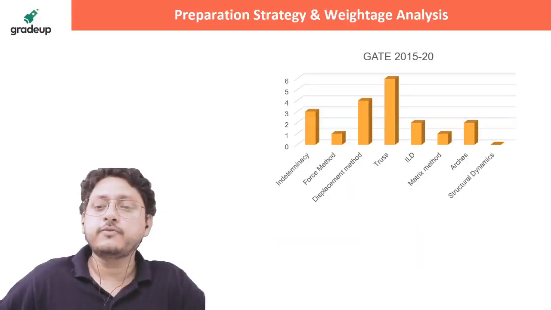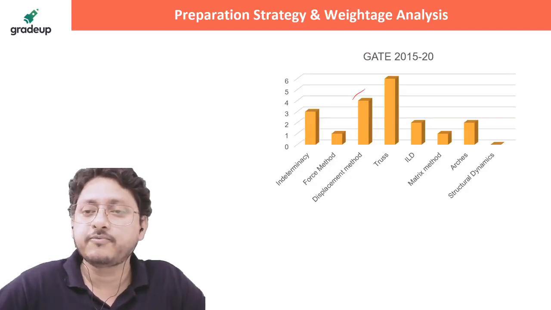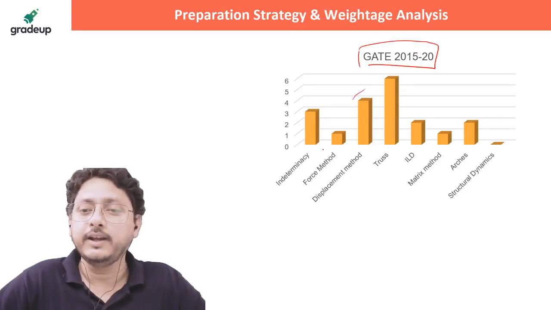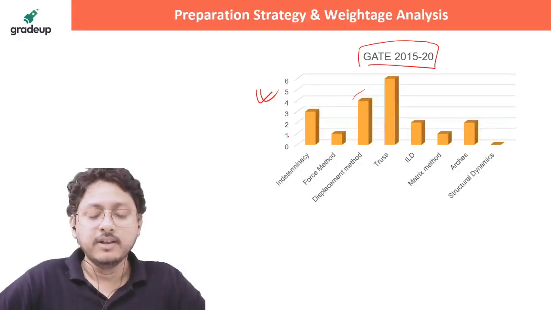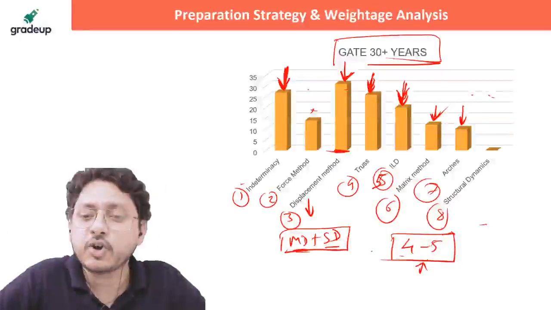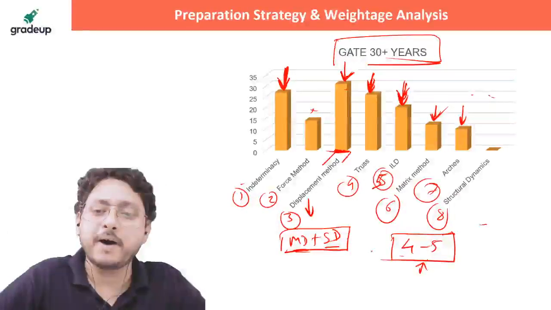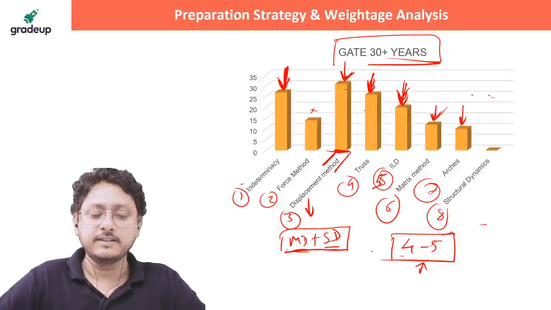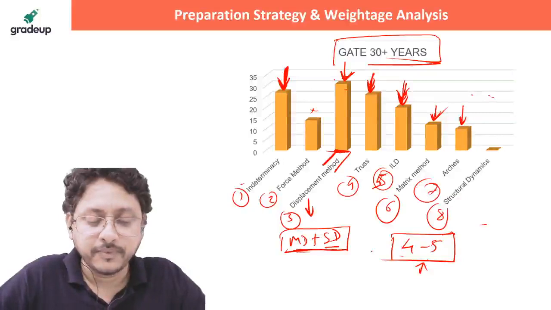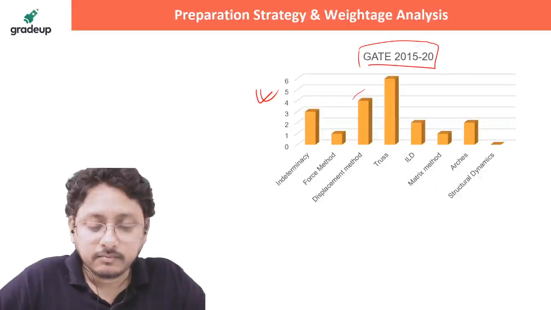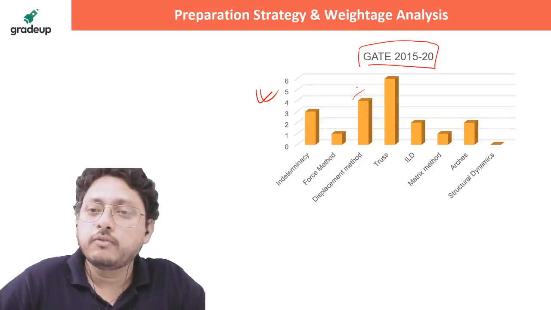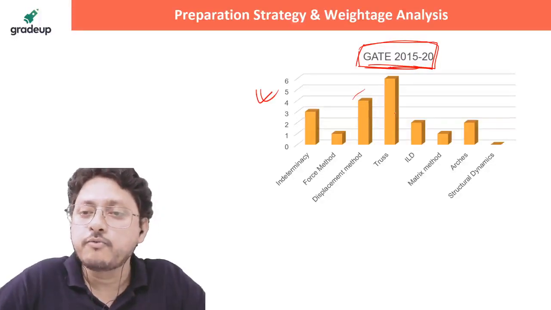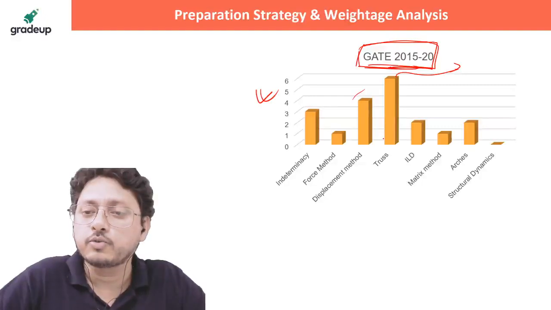If you see all the chapters from the last 5-6 years, from 2015 to 2020, this analysis is telling us a different scenario. From the past 30 years, the weightage of the displacement method was more. Now models will repeat every year, different models will come, sir. Yes. But for the past 5-6 years, if you see 2015 to 2020, more focus was on truss.